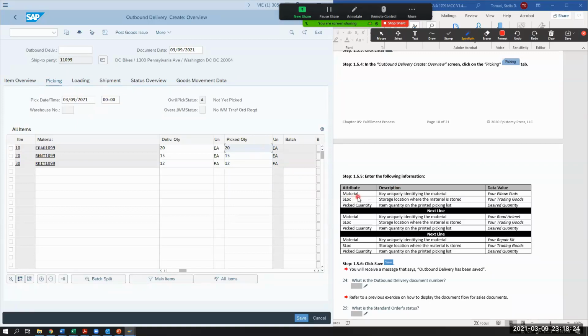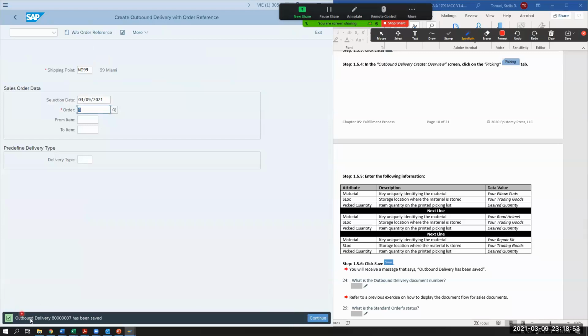So we should have something in the material, which we do. It's already grayed out. We should have the storage location, your trading goods location, right here. Then the delivery quantity is what the sales order is requesting, and how much are we going to pick? Well, we're going to pick 20, 15, and 12. And then we're going to click on save. At the bottom of your page, you should have save. I'm going to click save.